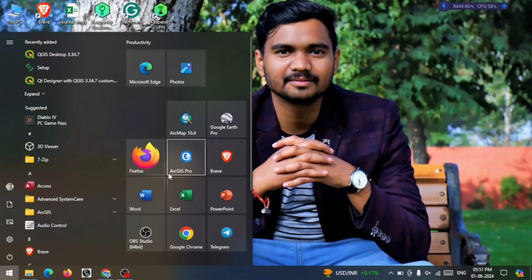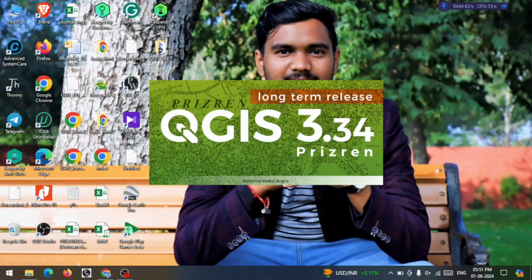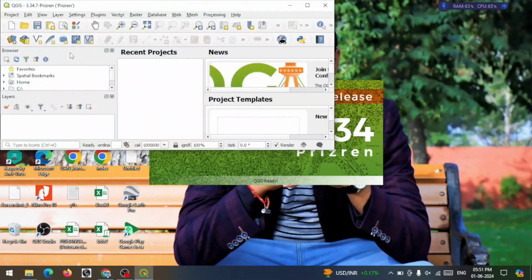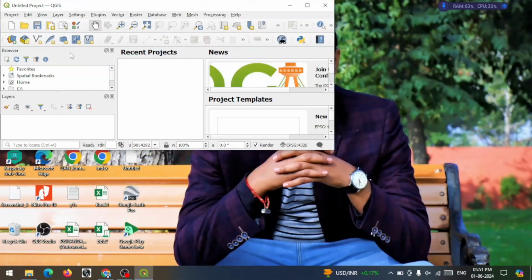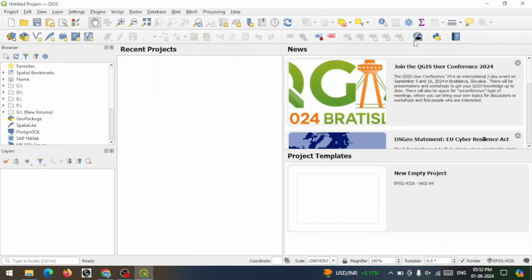Here you can see the QGIS Desktop 3.34 version appears now. Here you can see QGIS opens properly. Now you can use this QGIS.